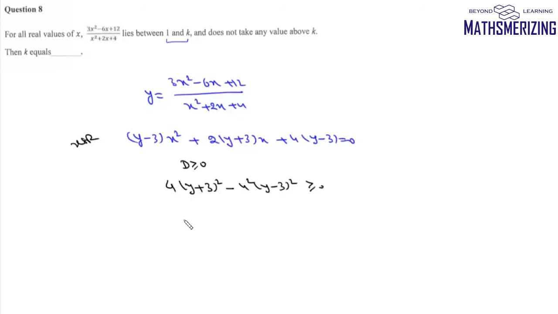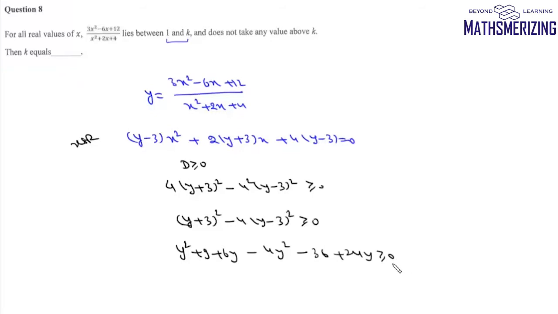So we can cancel this 4. So we can write (y + 3)² − 4(y − 3)², and it is greater than or equal to 0. So we'll simplify, we'll write y² + 9 + 6y − 4y² − 36 + 24y, and it is greater than or equal to 0. So we can write this as 3y² − 30y + 27, and it is less than or equal to 0. So we'll get y² − 10y + 9 is less than or equal to 0.